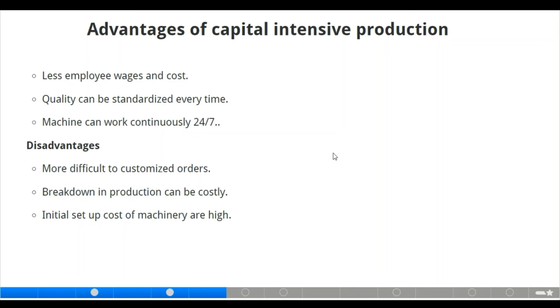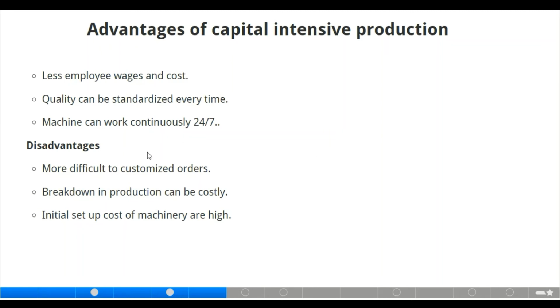Now we also have quality can be standardized every time. Of course, they make sure that the materials are fit for their purposes, and also machinery can work continuously 24/7. Of course, if it is labor, it has a limited time of working hours.